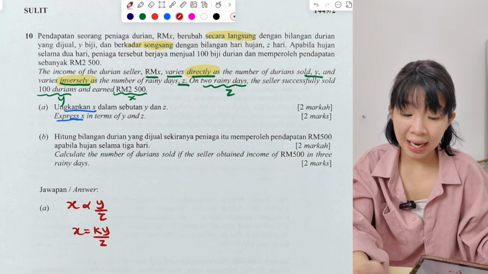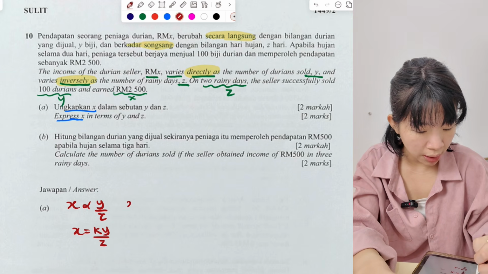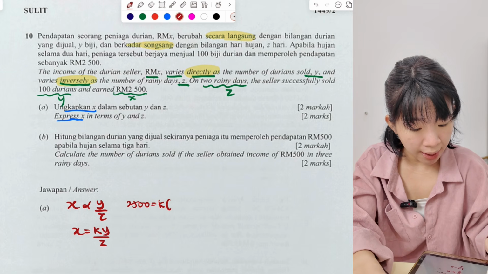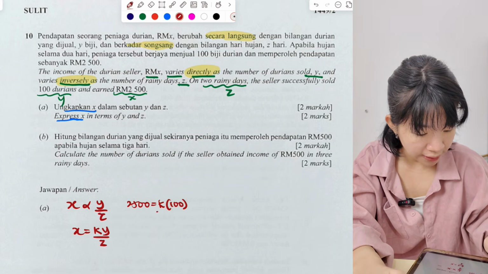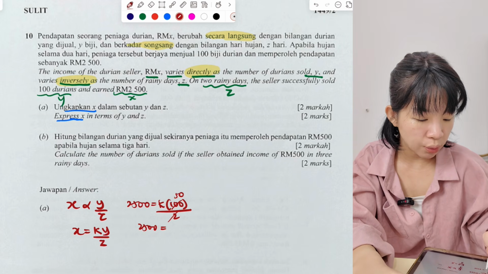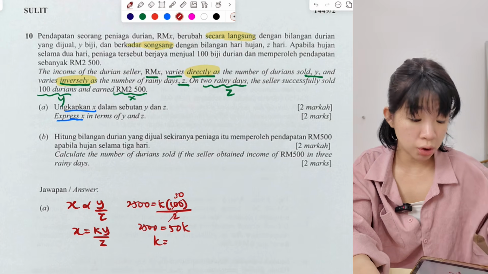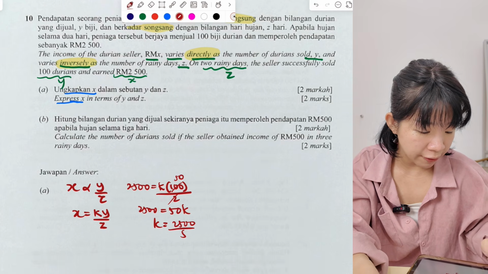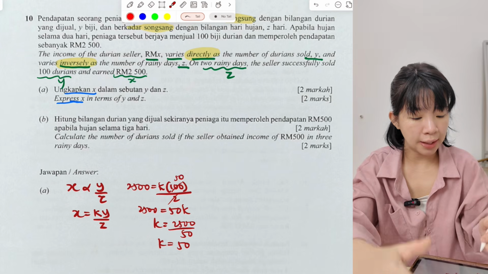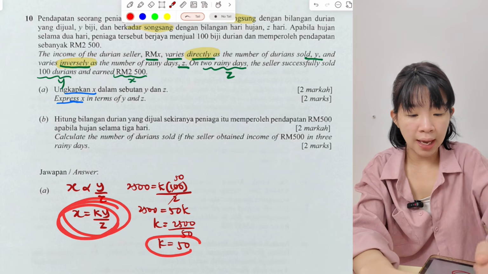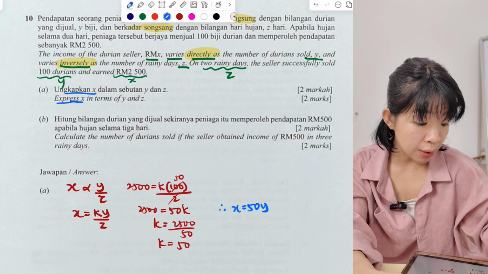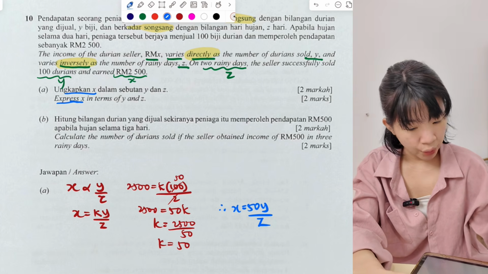So now we need to find K first. We sub X is 2,500 equals K, don't know, Y is 100 over Z, Z is 2. Here simplify to 50. 2,500 equals 50K. So K equals 2,500 divided by 50. K equals 50. Once you got K, now we need to write a complete equation. Sub the K back and write one more time. So X equals 50Y over Z.